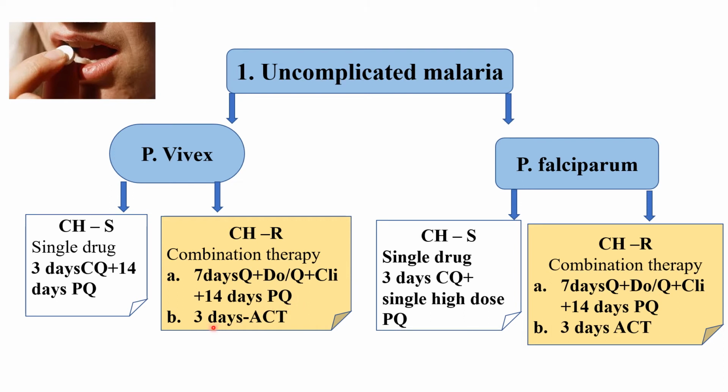The first line alternative is 3 days of artemisinin combination therapy. Again, whether it is P. vivax or P. falciparum with chloroquine resistance, the combination therapy is 7 days of quinine plus doxycycline or quinine plus clindamycin, plus 14 days of primaquine, or alternatively, the first line is the 3 days ACT therapy. Remember, in uncomplicated malaria, whatever dosage regimen was mentioned in the previous slide is for oral administration. As there is no complication or severity, oral administration is possible, and all the doses mentioned in the slide are for the oral route of administration for the treatment of uncomplicated malaria.